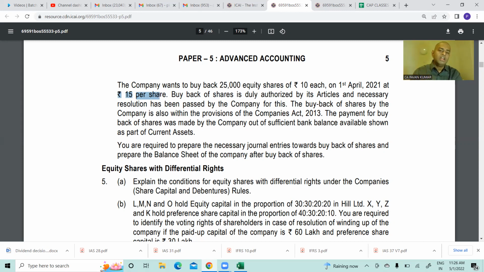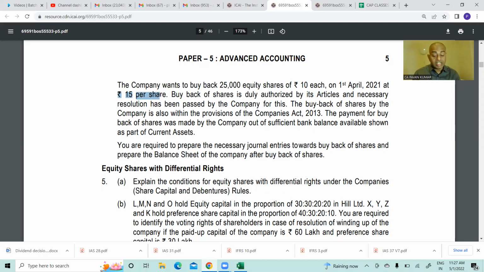That is one situation. If you do not have cash balance, in another problem, they might have told that the company sold land and with that money they are buying back. The company sold investments, plant and machinery, or one division, and with that money they are buying back. So the cash aspect has nothing to do with it.